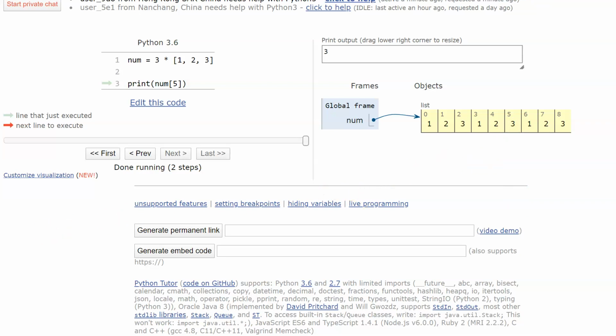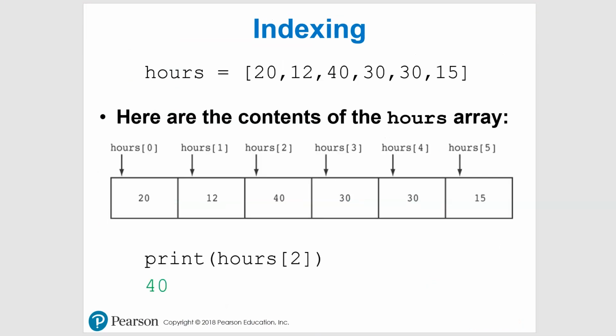Now let's do a couple more examples of indexing. Let's say we have this particular one. Here we go. We created this little list called hours, threw these values in here, and then here are the contents of it. So hours with the square bracket 0 refers to 20, 1 refers to 12, all that kind of good stuff. What you just saw on the last slide, if I say print, and inside my print function I use hours with square bracket 2, it's going to come to this location and it would print the value 40.